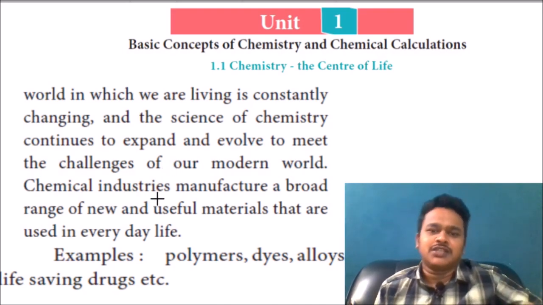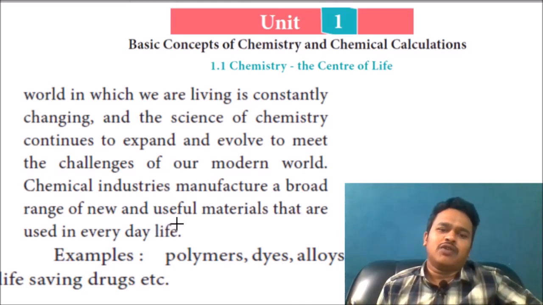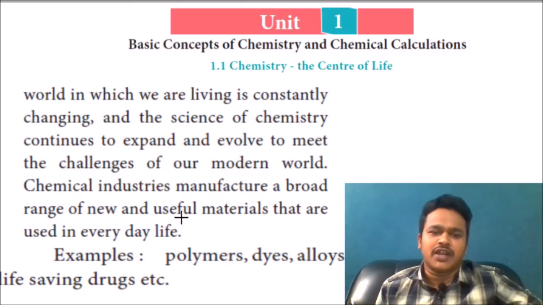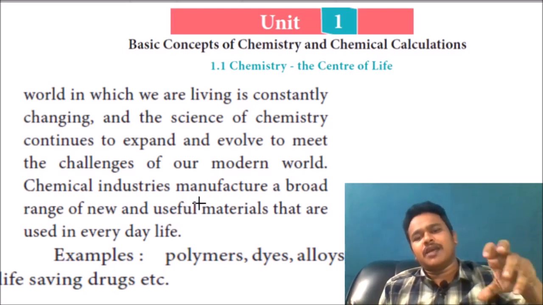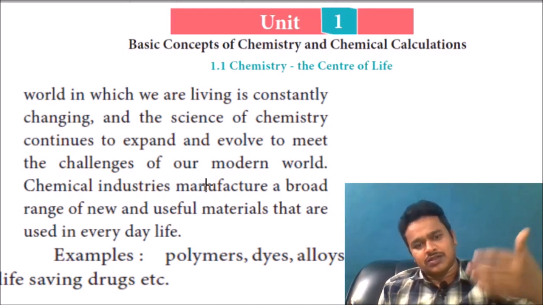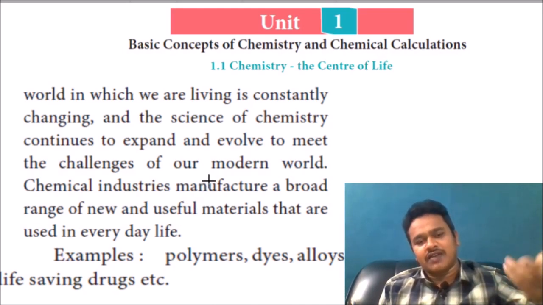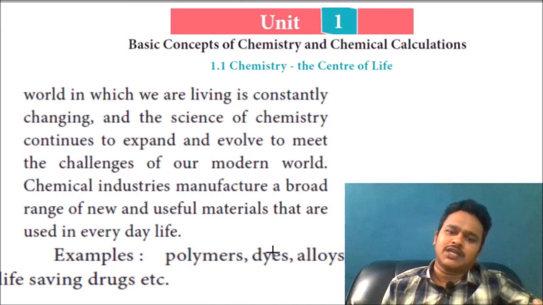Chemical industries manufacture a broad range of new useful materials that are used in daily life. Whatever fever or disease you get, for everything there is a medicine. Medicines are nothing but chemicals, so chemistry is required to create them. Not only medicines, polymers are there: plastic, polythene covers, rubber all come under polymers.